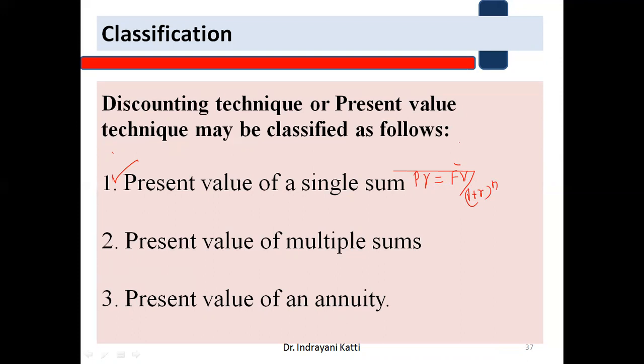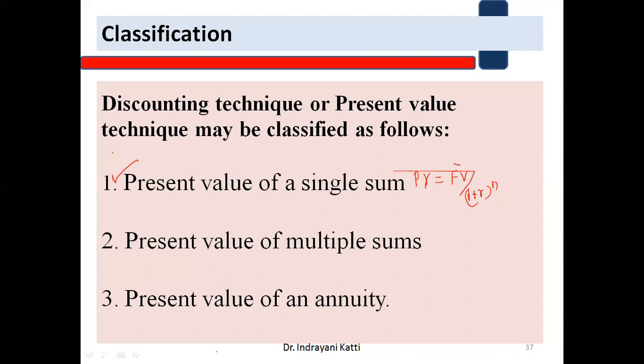Okay. So the second point is present value of multiple flows. So single flow means a single amount is there, single cash flow, single sum. So we are going to calculate the present value of that sum. In the second case, present value of multiple flows, year after year, different amounts we are going to calculate. So that is multiple sums or multiple flows, we can also call it.